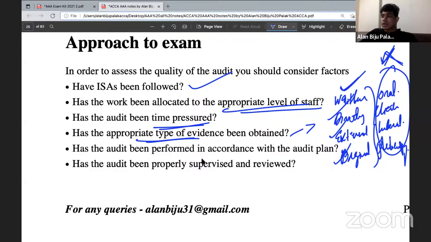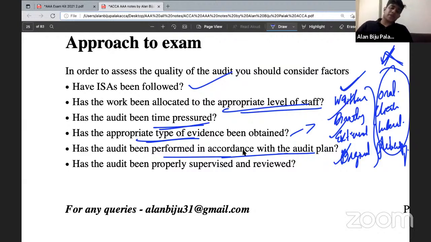Then you must consider whether the audit has been performed in accordance with the audit plan. If the audit has been performed in accordance with the audit plan, there won't be any issues in some cases. But it may be mentioned that in the initial stage, the auditor decided to perform a control-based audit, but later on they discovered there are certain deficiencies in the internal control system, but still they moved on with the engagement. In such a situation, it will lead to mistakes because we won't be able to find out the mistakes in the financial statements by checking through a control approach when the internal control systems are weak.